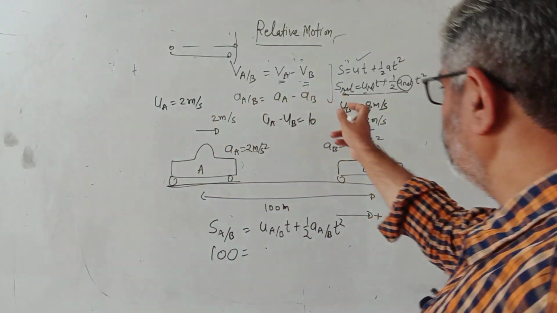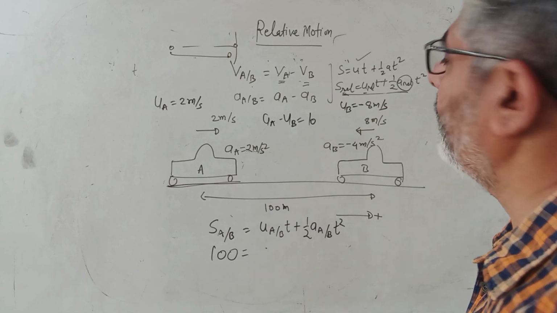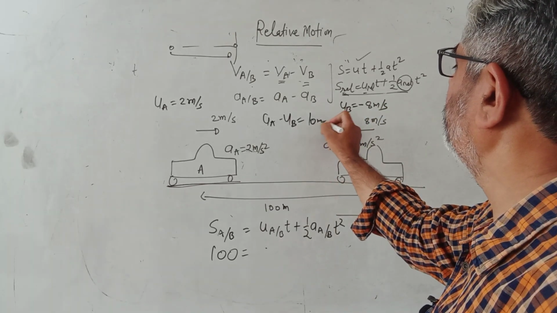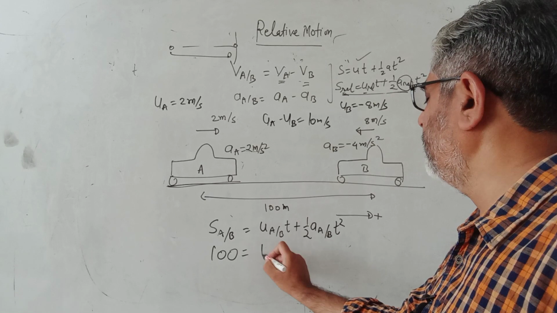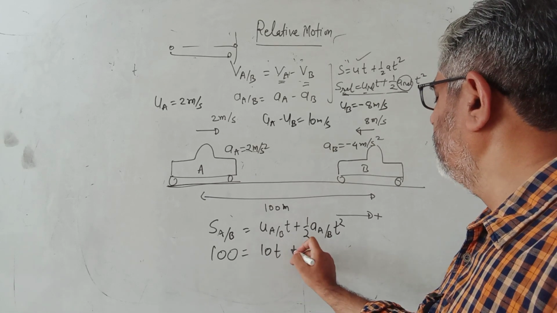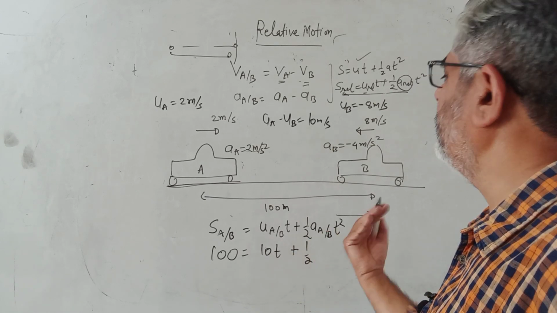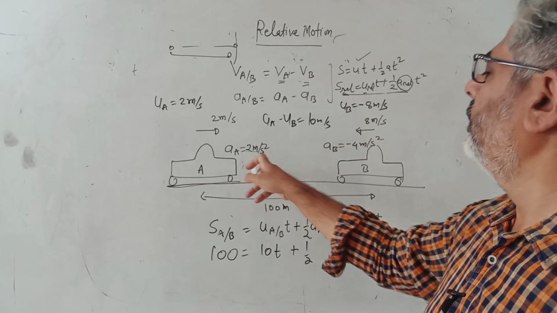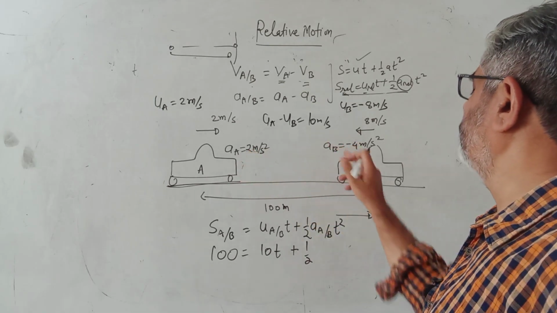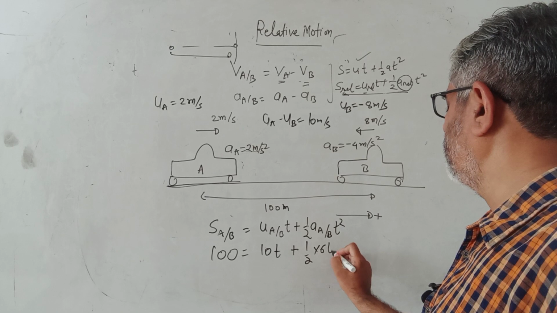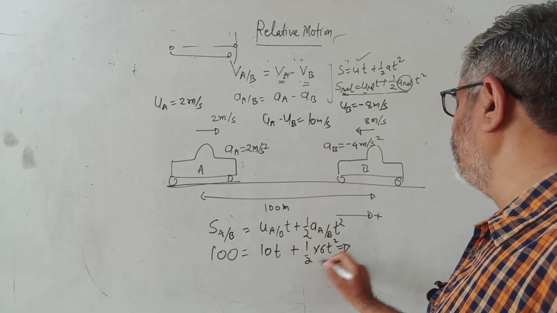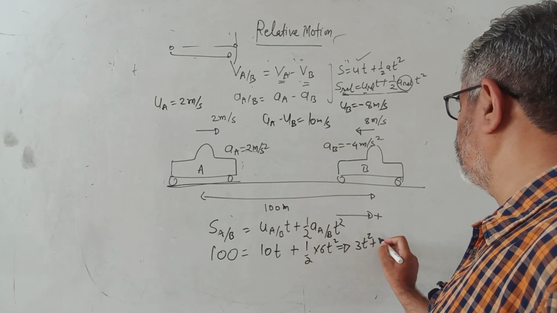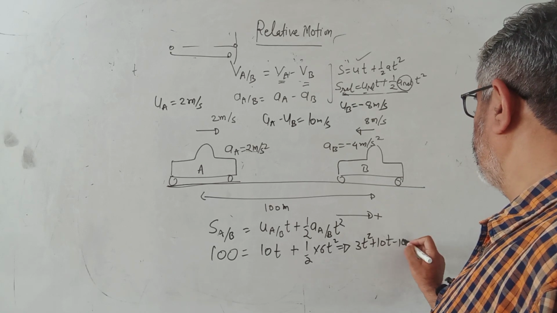It's written 2 minus 4, and still they say it's minus 6. This is 10 plus 10, so that is 10 into t. Now acceleration of A with respect to B, so 2 minus 4, that is 6 t square. Wonderful quadratic equation: 3t square plus 10t minus 100 equals to 0.